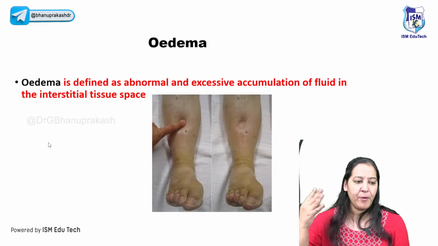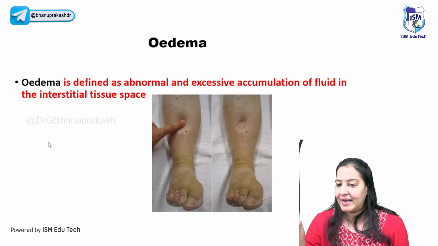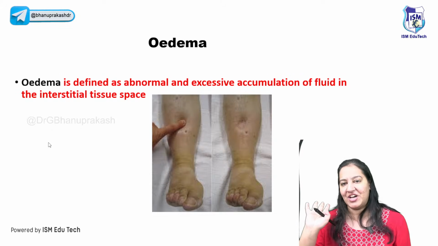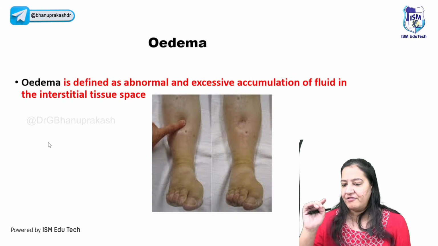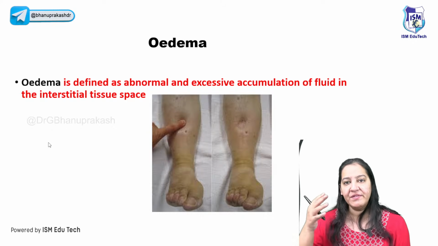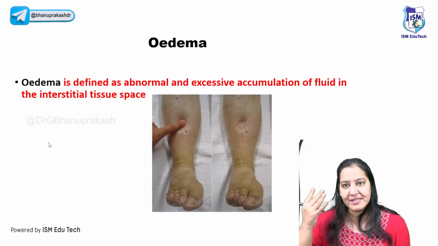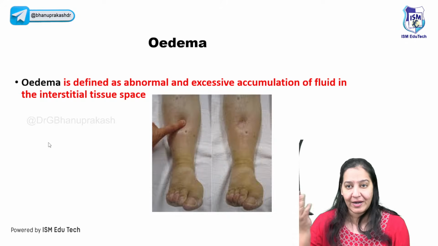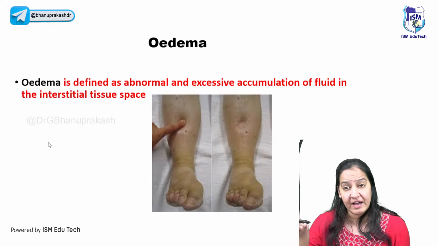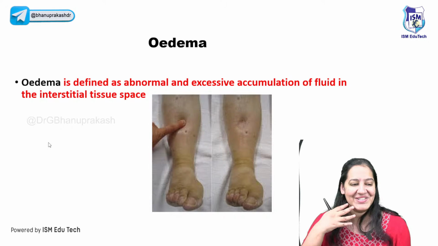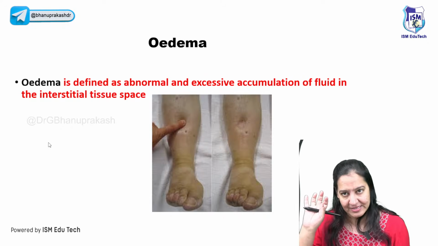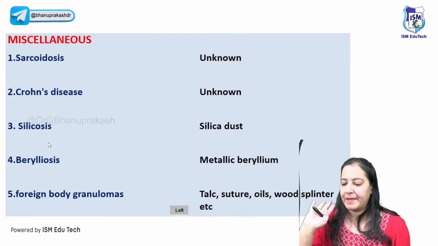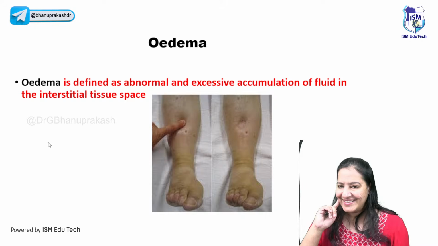Right. A few more important topics in general pathology are still remaining and the time is less. So I'll be a little bit fast and select only those topics which are important. In this session, we have half an hour more, and we will complete general pathology. Hematology and systemic I will cover in the evening. In the evening, I will start from 6 till 10 or 11, so we have a long 4 or 5 hour session. I will cover entire hematology and then move to systemic. So let me complete the general here. You got my point? Can we go ahead?